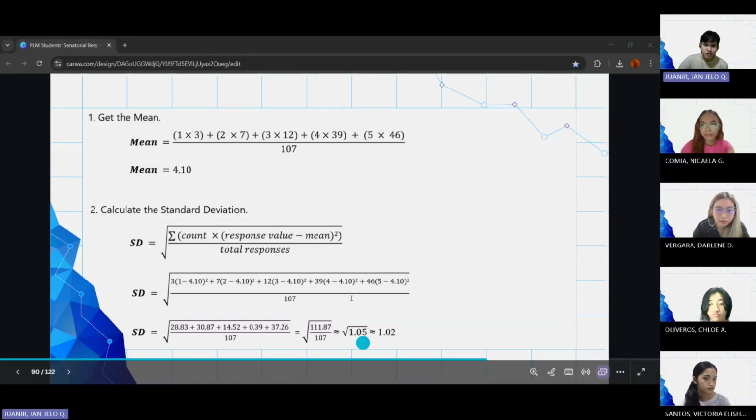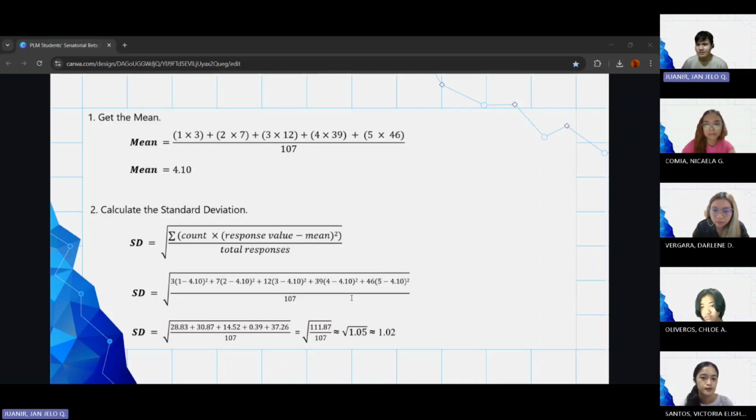So for the standard deviation, we have a mean of 4.10 and the variance is 1.05. So the standard deviation is 1.02. We need to divide 1.02 by 4.10 and multiply it by 100%. The resulting coefficient of variation is 24.88%. Since it is below 30%, this indicates low to moderate variability, which signifies that the Haribons are quite similar with one another, who assessed the senators based on the influence of newspaper articles in shaping perceptions of candidates.